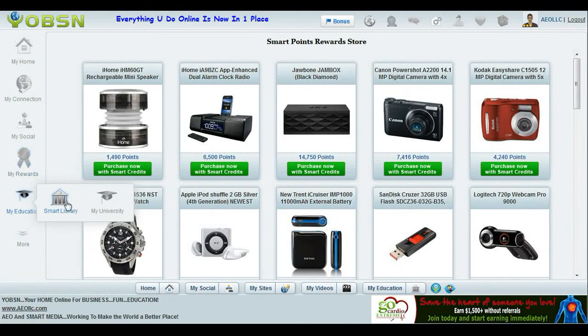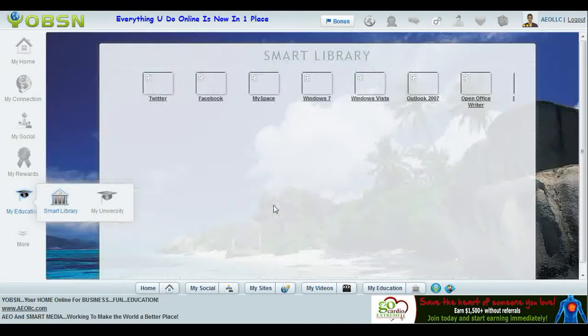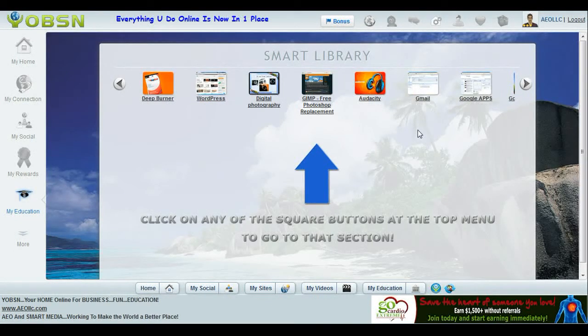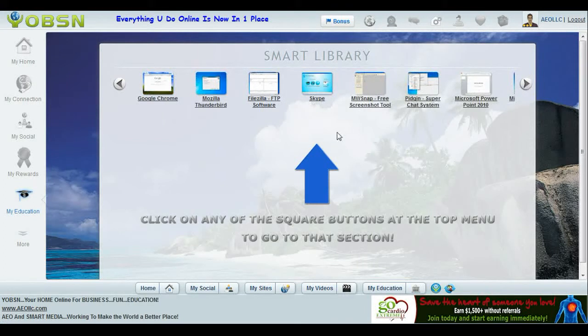Then in the educational section, you have the smart library area. And you can't find this anywhere. This is basically a library where you can take individualized training on different products that you already use, but these companies don't offer this. Only Smart Media does. Only YOBSN has these videos. So if you want training on Twitter, Facebook, Windows 7, you can do this at your own time, at your own pace. If maybe you want to find out about WordPress and Gmail, it's nothing like this.